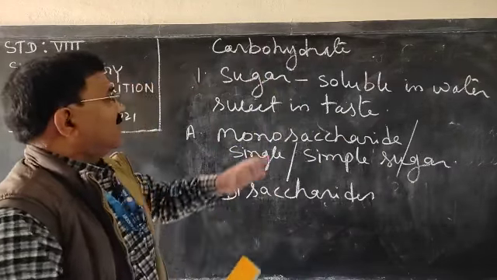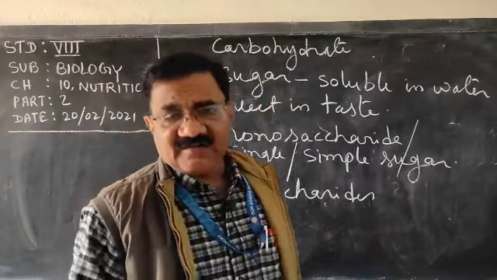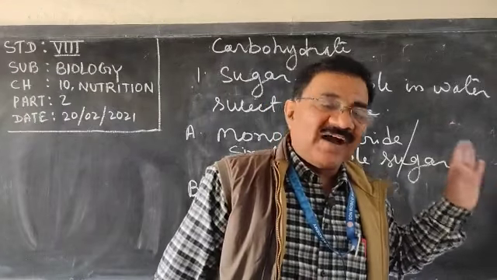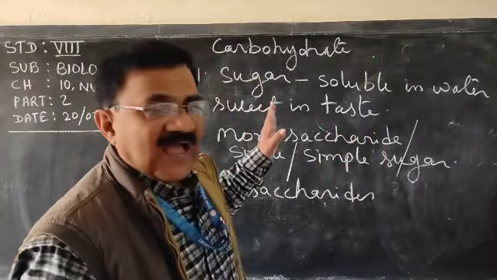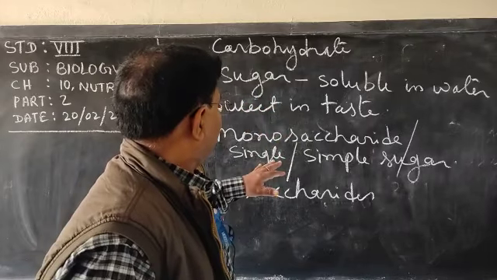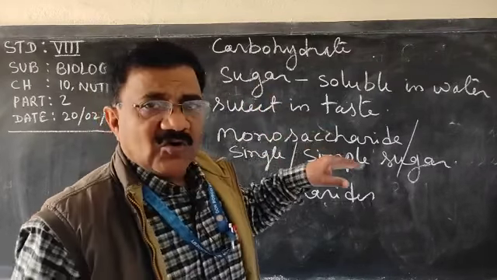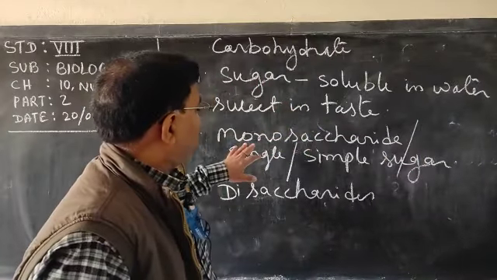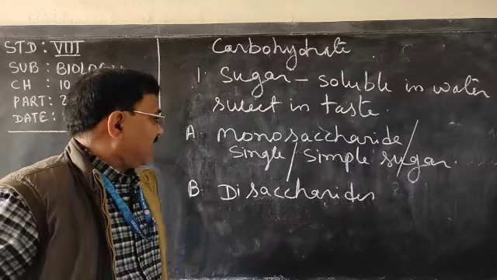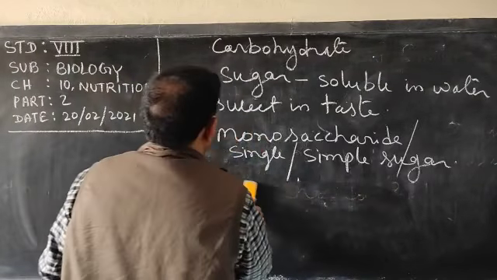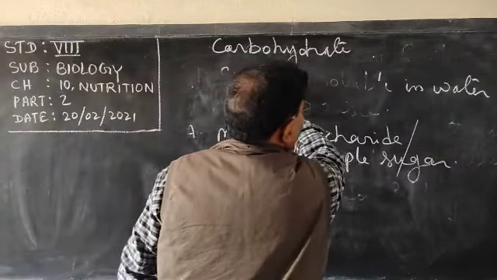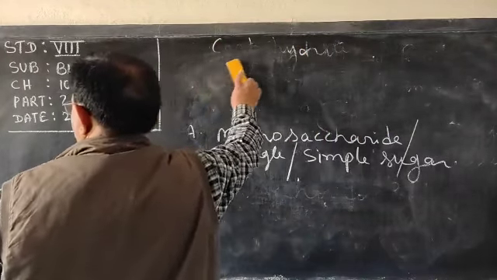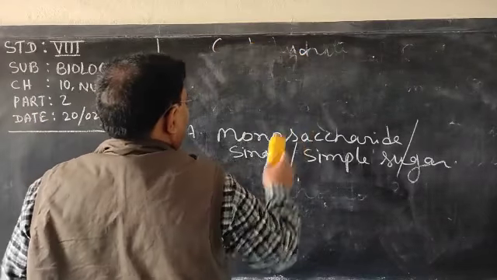Now listen, we have discussed carbohydrate, the most important component of food which provides us energy, and it is of three types: sugar, cellulose and starch. And sugar is of two types: monosaccharide and disaccharide. Let us discuss in detail about the monosaccharide. Mono means what? One. Simple sugar, very simple sugar.